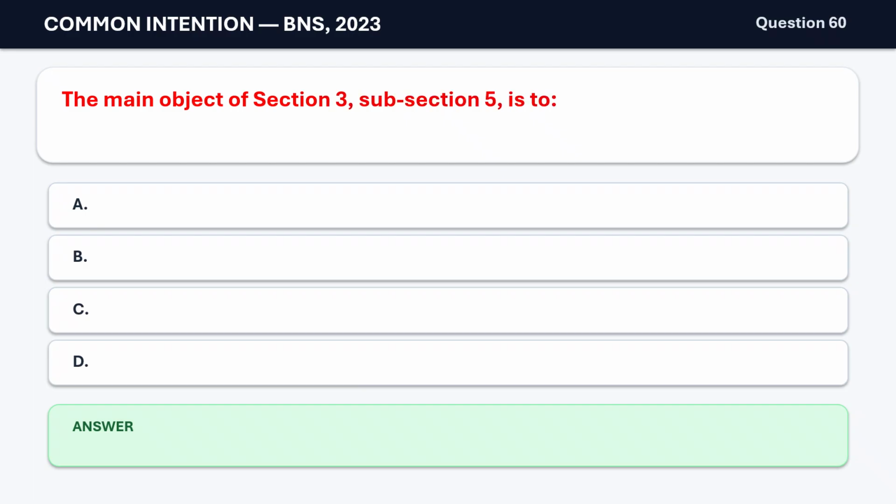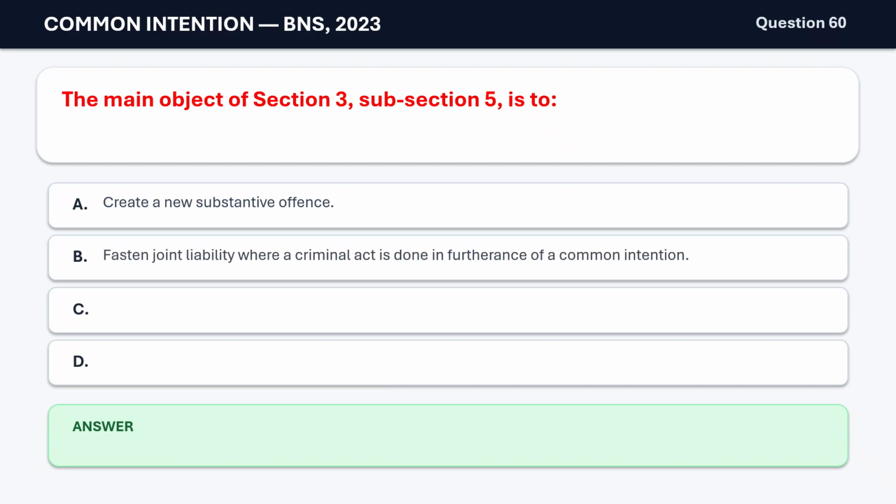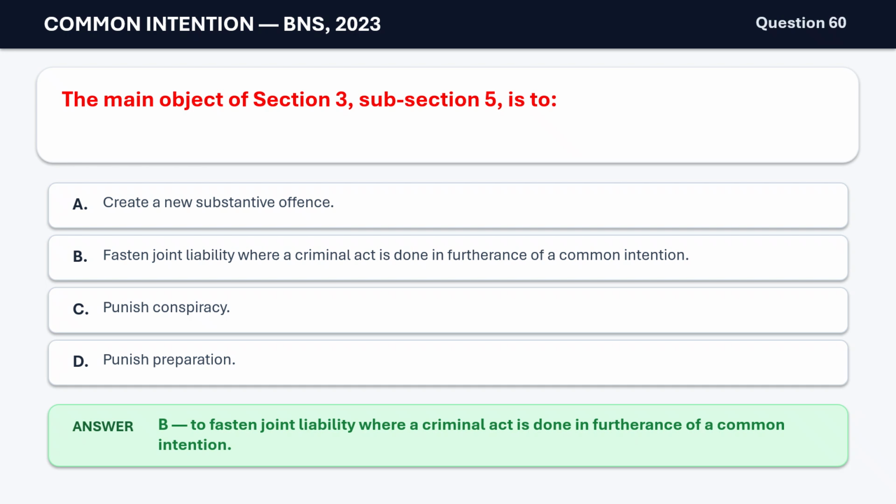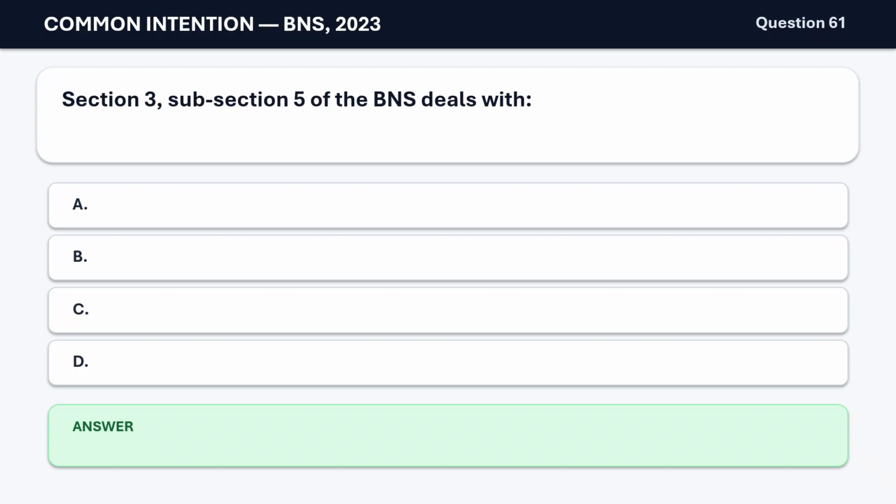Question 60. The main object of Section 3, subsection 5, is to A. Create a new substantive offense. B. Fasten joint liability where a criminal act is done in furtherance of a common intention. C. Punish conspiracy. D. Punish preparation. The correct answer is B. To fasten joint liability where a criminal act is done in furtherance of a common intention.